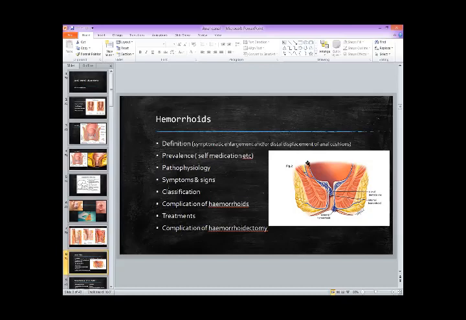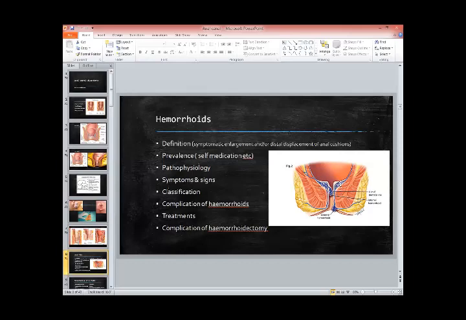This is called hemorrhoids. This area is the anal cushion, and when it becomes enlarged and distally displaced, comes down and becomes symptomatic, it is called hemorrhoids. Anal cushions are normally present in everybody. The anal cushion means the mucosa and the submucosa is swollen at the junction of the rectum and anal canal.